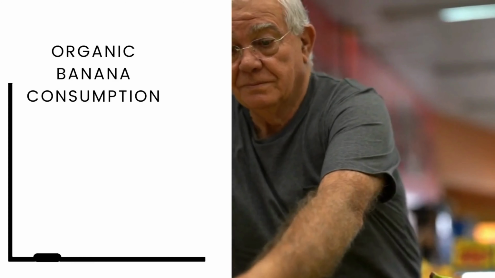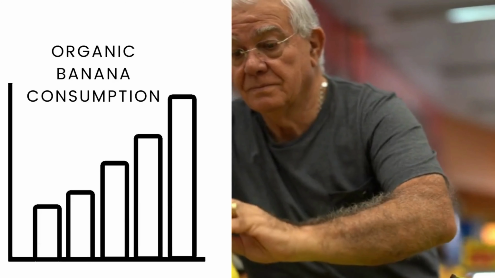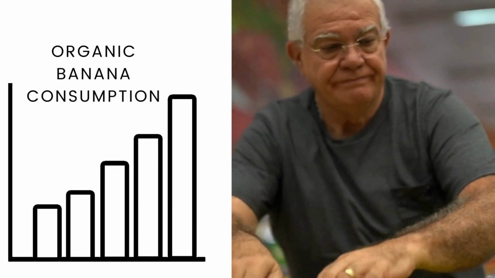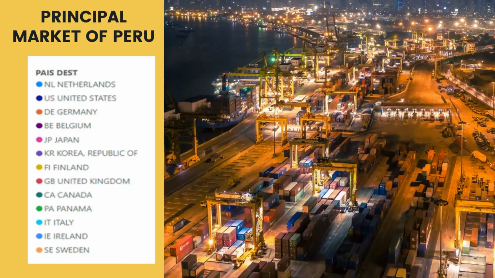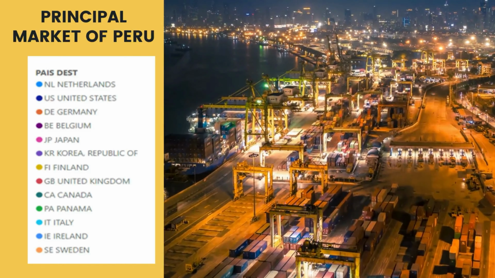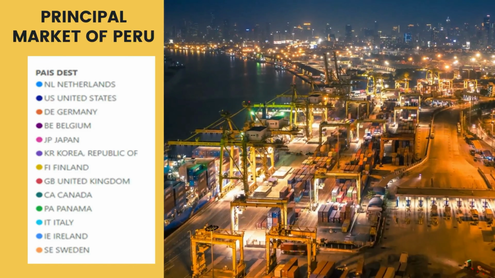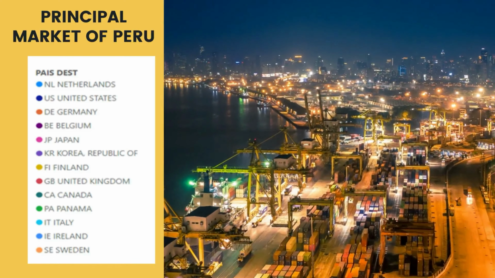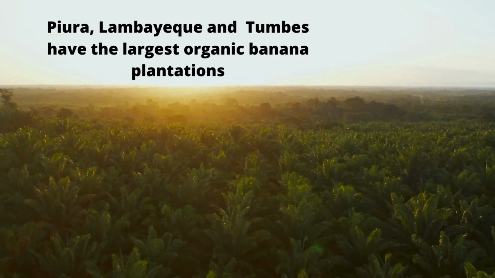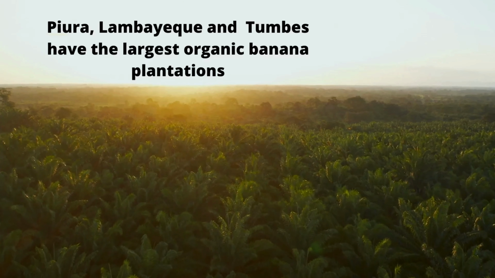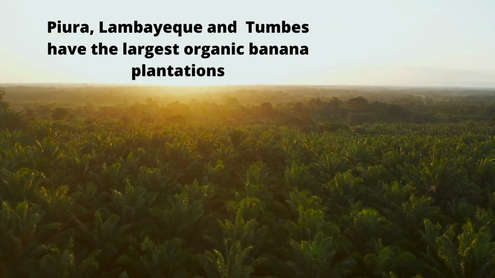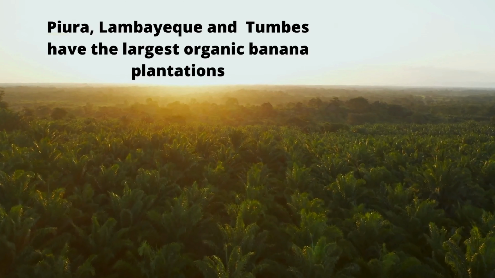Developed countries like the Netherlands, United States, and Japan are the main buyers of organic food, and Latin America is the main producer. Of all products, organic banana is the best seller. Since 2008, Peru has increased the level of production and export of this food. The northern part of the country, mainly Piura and Tumbes, is where production is concentrated. With a wide list of public and private companies that export this product, Peru is covering a greater area in this market as the years go by.